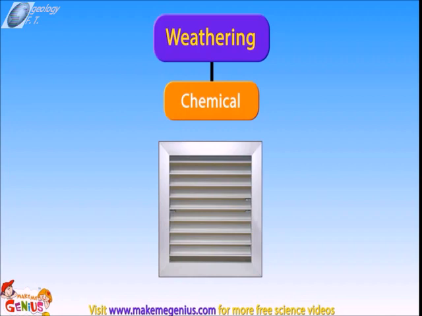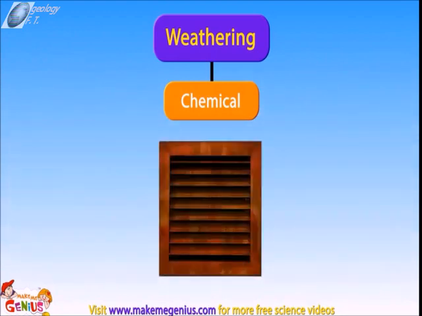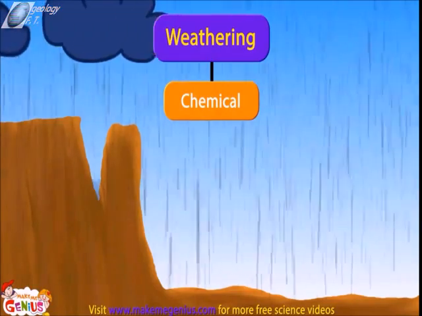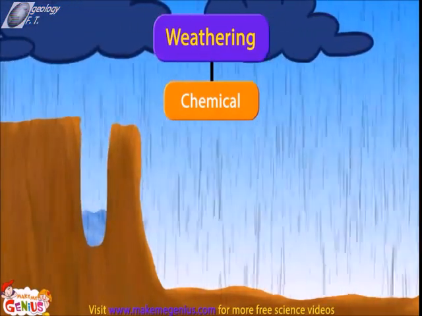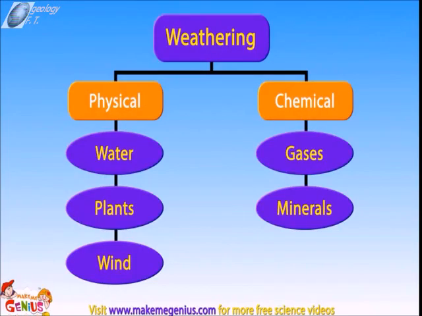For example, when oxygen reacts with iron minerals within rocks, it forms rust. This can also result in the breaking of rocks. Sometimes chemicals in our atmosphere combine with water, which causes acid rain. These acid rains are also responsible for weathering. So now you understand two different kinds of weathering. But remember, in nature, this breaking down does not happen in days or months. It takes hundreds, thousands, or sometimes millions of years.